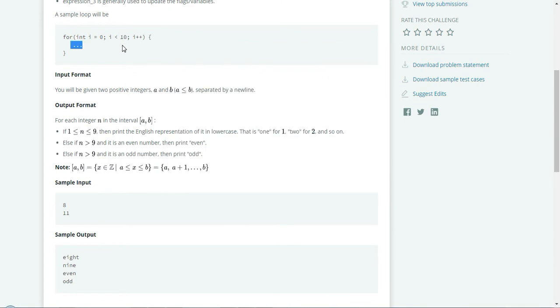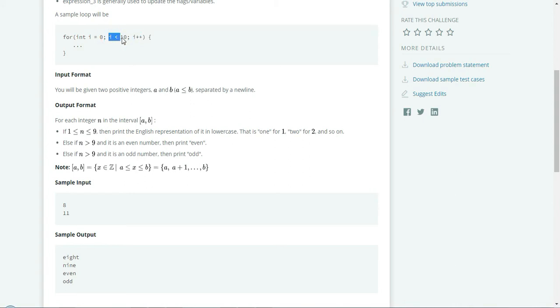That is where loops come into the picture of programming. Let me explain the syntax. This for loop is mostly all about integers. First of all, int i equal to 0. That means I'm going to declare a local variable i, of type integer, assigned to 0. We have declared a variable i and initialized it to 0. This is called the condition block, and this is called the increment block. Condition block means until this condition is satisfied, the loop continues.